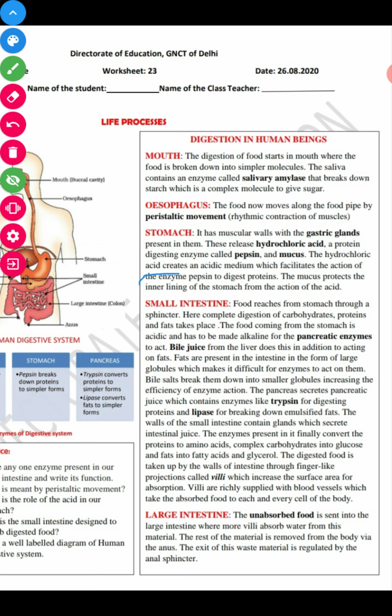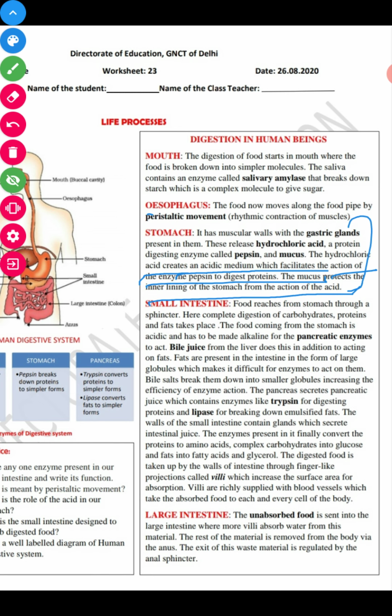The hydrochloric acid creates an acidic medium which facilitates the action of the enzyme pepsin to digest protein. The mucus protects the inner lining of the stomach from the action of acid. This has already been explained to you.